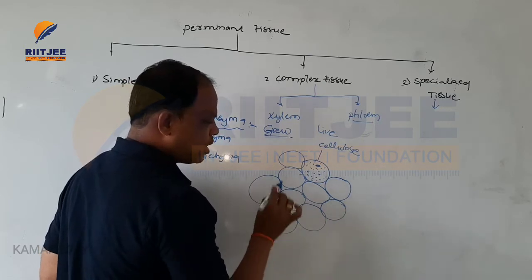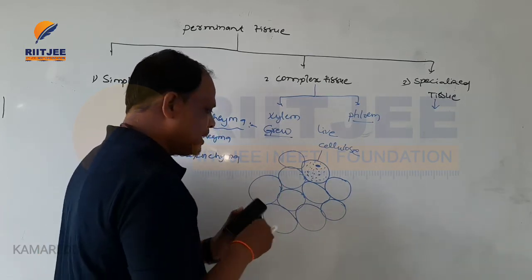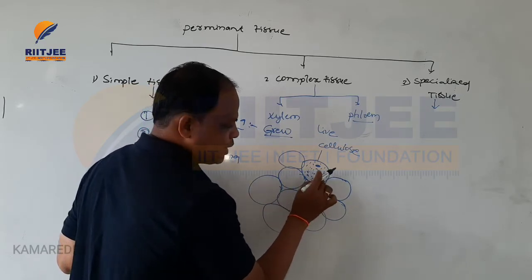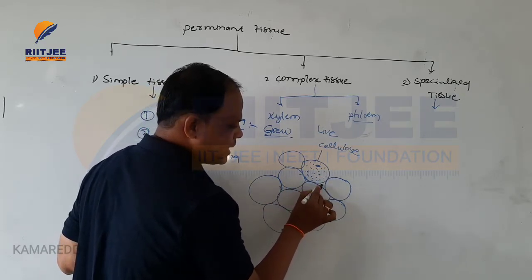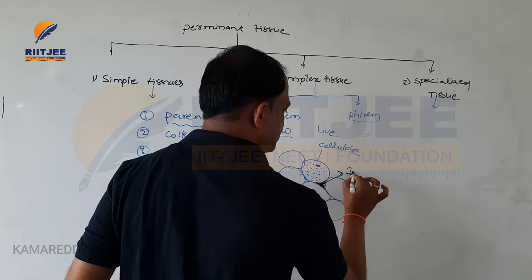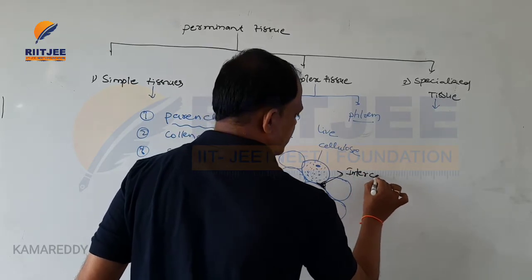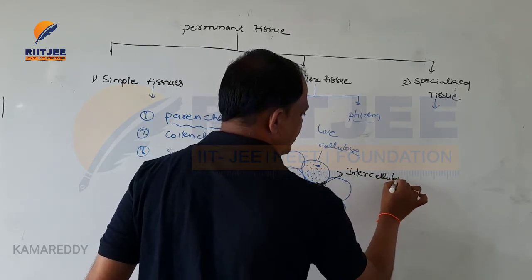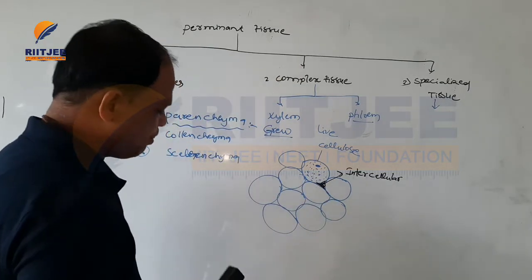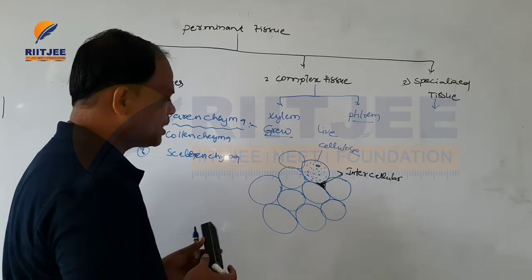All the cells have intercellular spaces: between two cells there is some space. These are called intercellular spaces, and this is very important. This is the parenchymatic tissue.